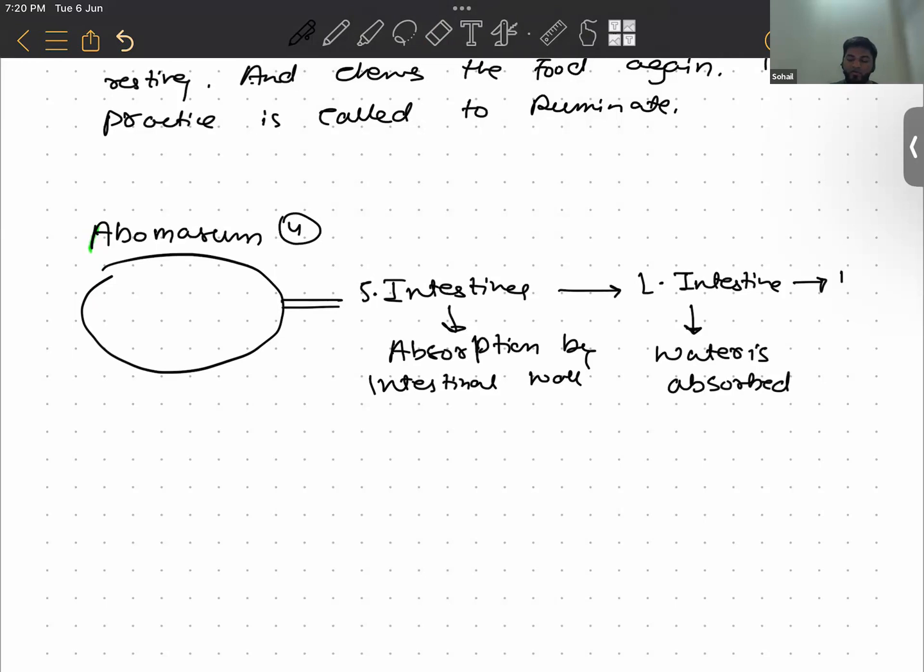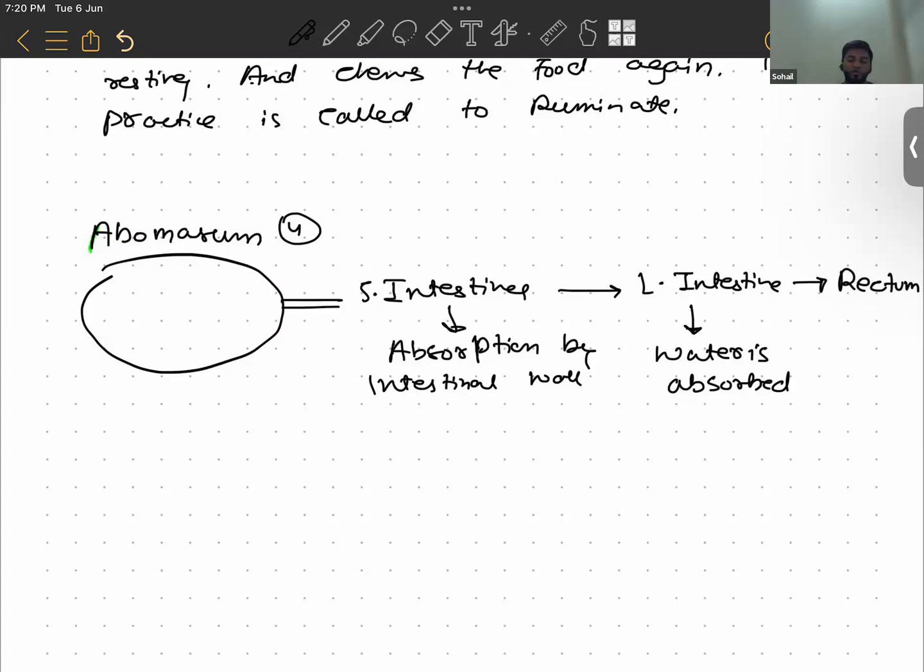And from here it reaches the rectum. All right, any confusion so far? No, sir. Very good. So where does the waste material get stored? In the rectum. Okay.